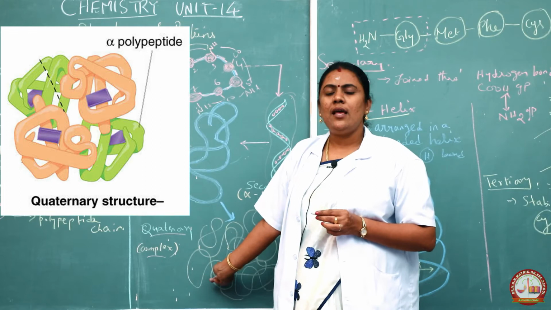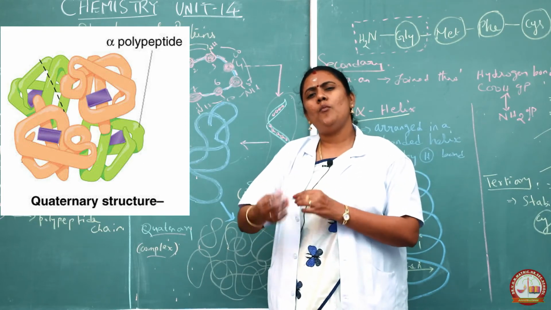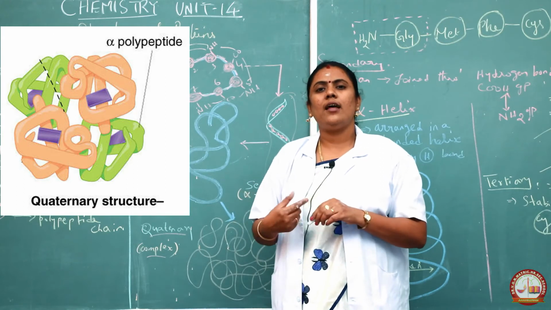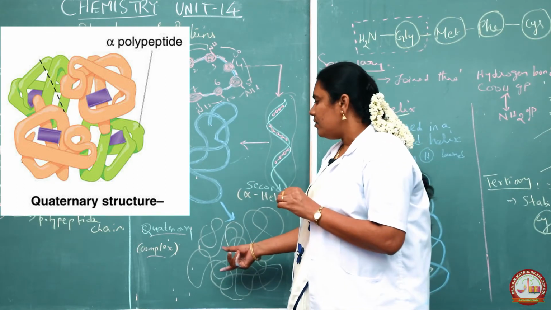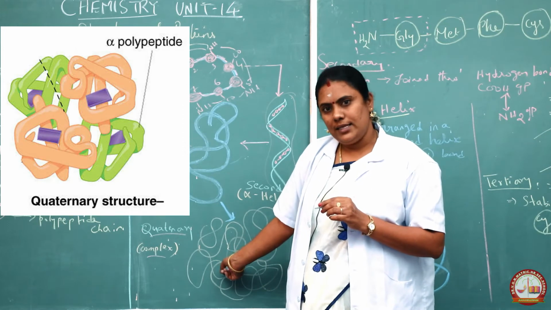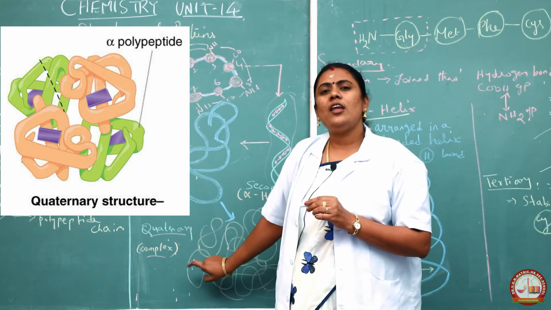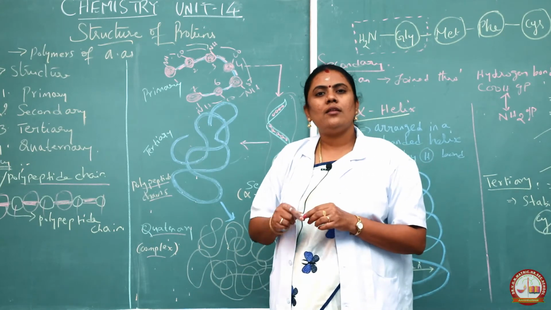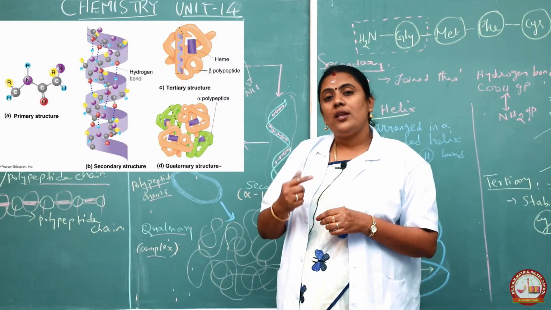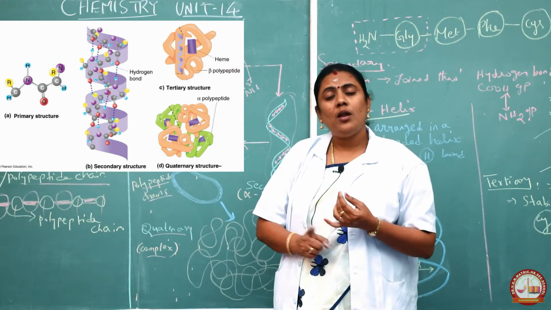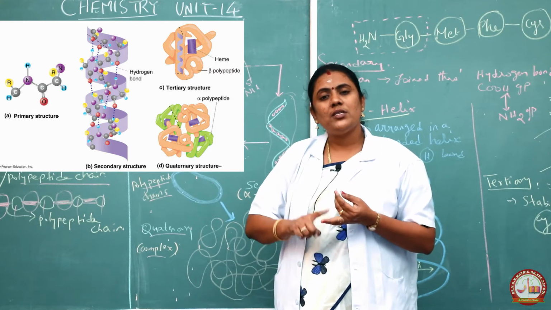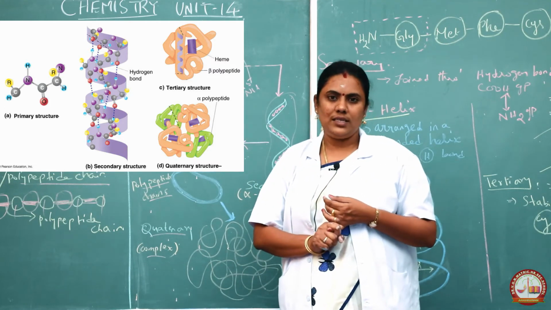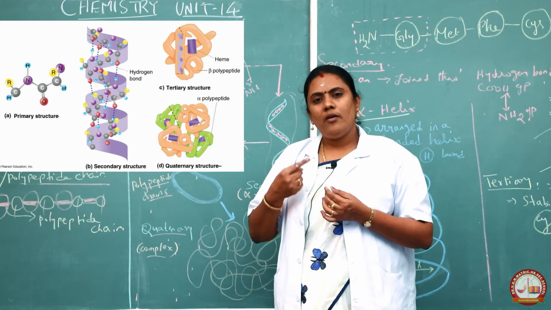Complex one in the sense, the folding will be much more and more. ஒரு நூல் கண்டு வந்து நல்லா சுத்திக்கிட்டு சிக்கிக்கிட்டு இருந்தா எப்படி இருக்குமோ அதே மாதிரி தான் this quaternary structure will be like this. So this is said to be the very complex structure. You know students, ஒரு நூல் கயிறு கண்டு மாதிரி சுத்தி இருந்தா அதை ரிமூவ் பண்றது ரொம்ப கஷ்டம். அப்ப அதுல வந்து number of amino acids will be more and also the number of bond formation will also be more.